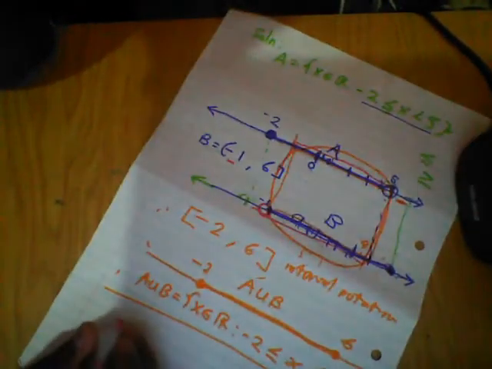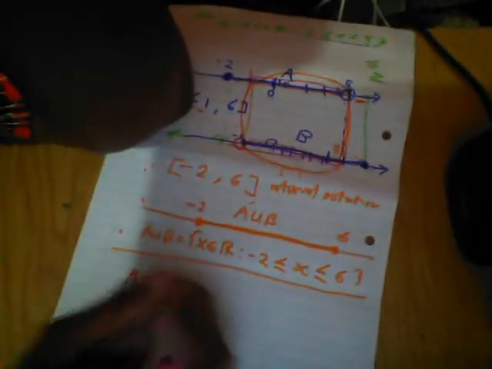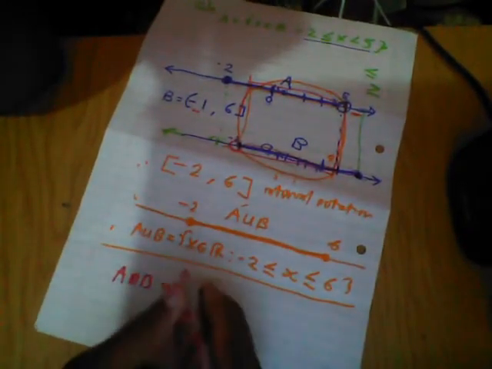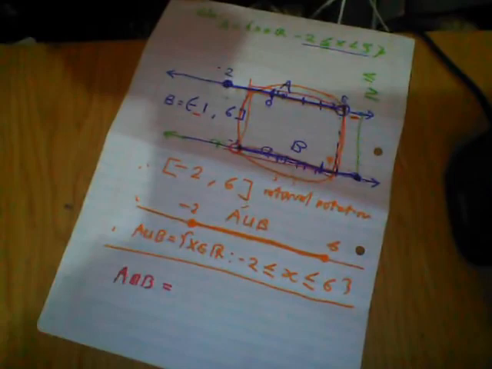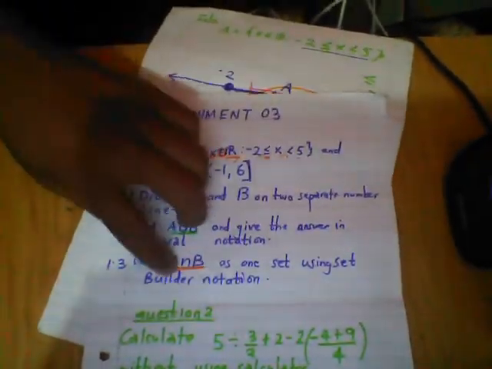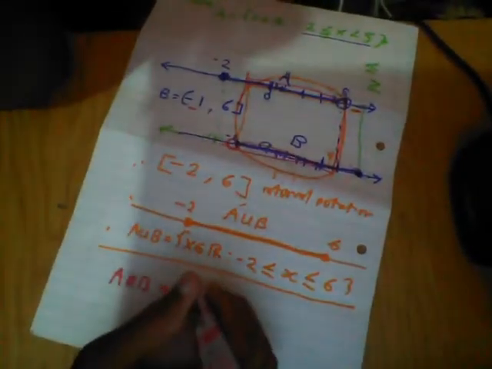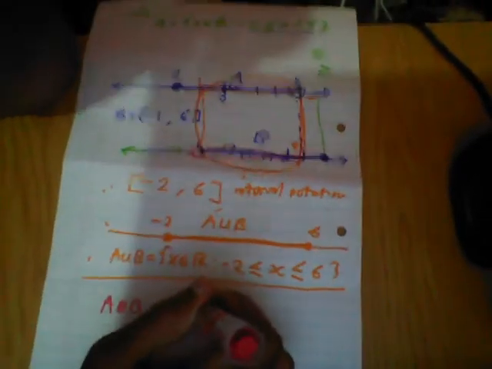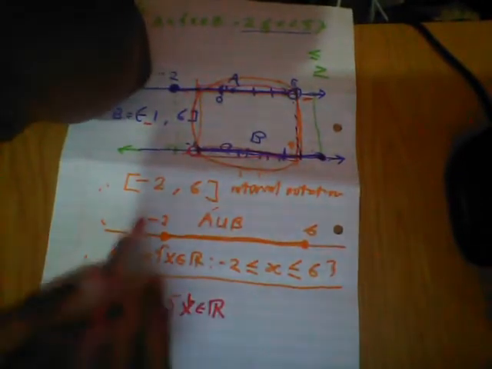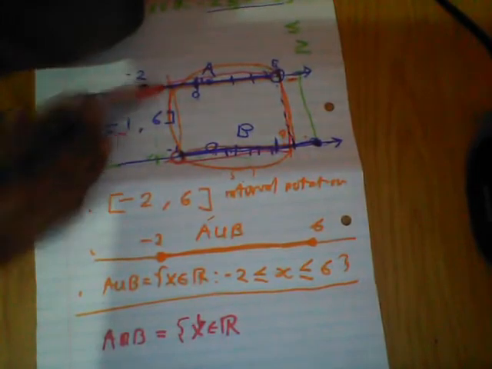-1 is excluding, so we're going to say A intersection B, I hope everybody can see, equals... let me write which one? Interval notation? How did the question say? In set builder notation. So let's write in set builder notation. I'm going to say A intersection B equals X, an element of the real numbers, where X starts from -1, but it's excluding where they share the same point, because here is including, but here is excluding.